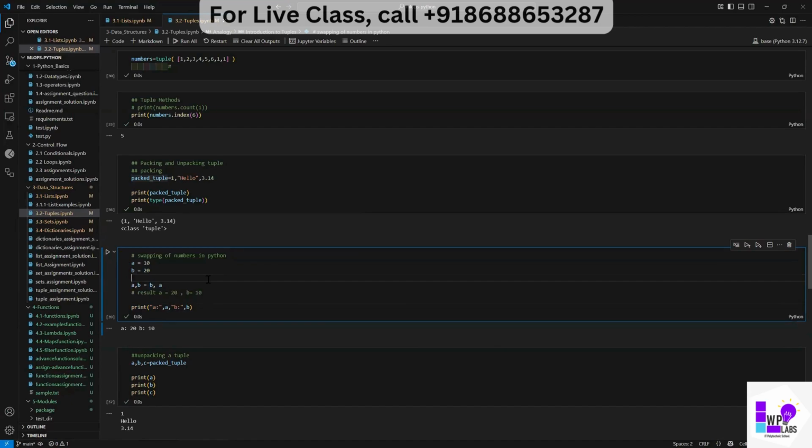In lower level languages, we need to write a long code. At least we cannot write this simply. It's invalid if we write this in C or C++. It's not a valid syntax. We cannot write like this. But in Python, they made it easy. See, it's very easy to swap numbers, right? There will be situations where we might need to swap numbers. This you might also get in your interview. So it's very easy.